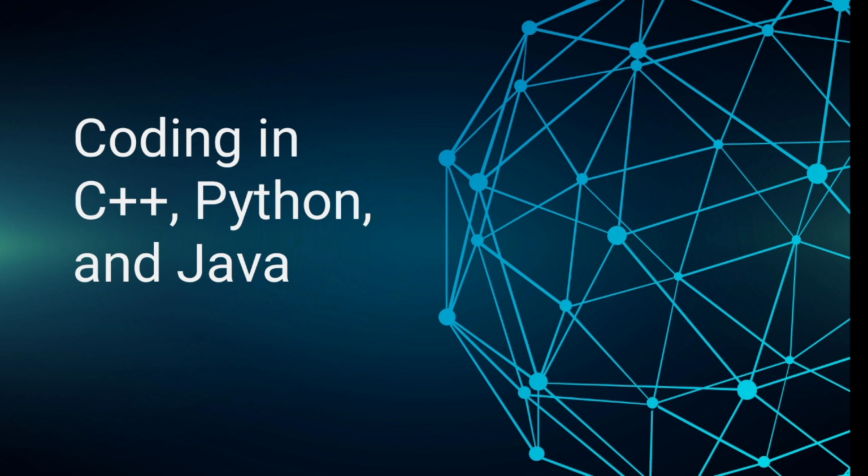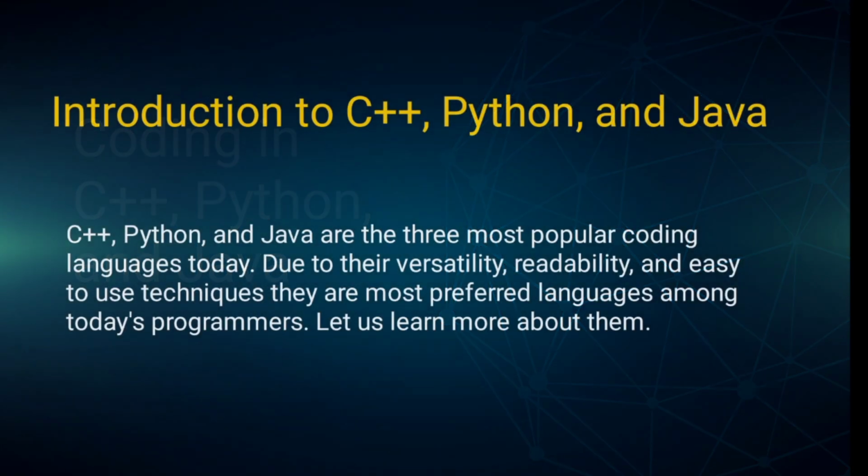There are many coding languages available. All these languages are created with different capabilities and features. You are going to learn about three of the most popular coding languages: C++, Python and Java. C++, Python and Java are the three most popular coding languages today. Due to their versatility, readability and easy to use technique, they are most preferred among today's programmers. Let us learn more about them.